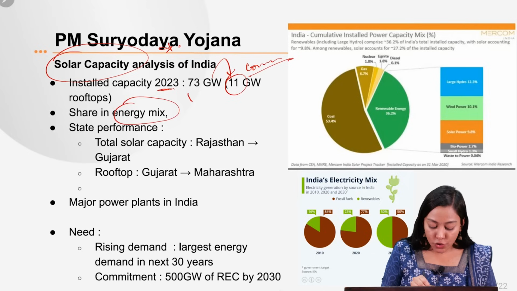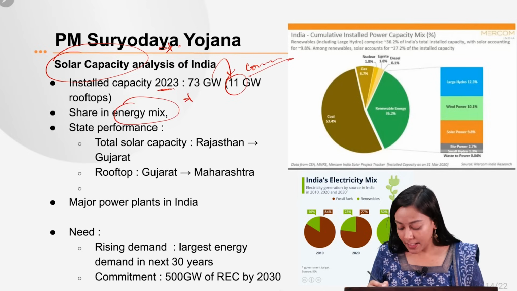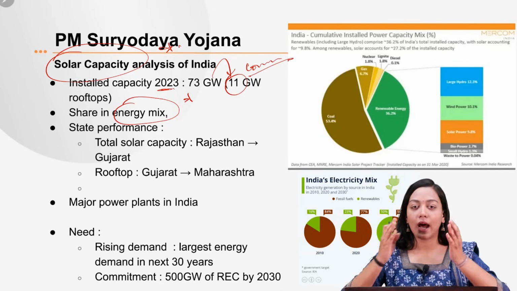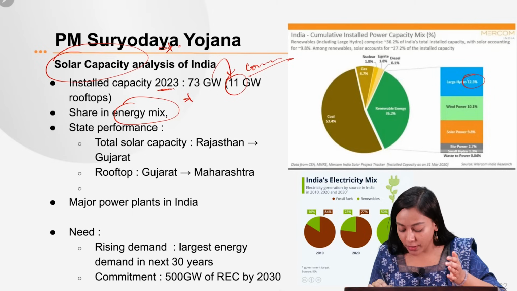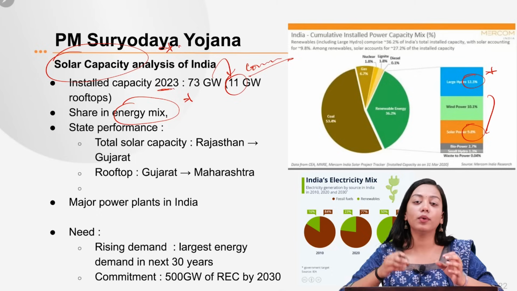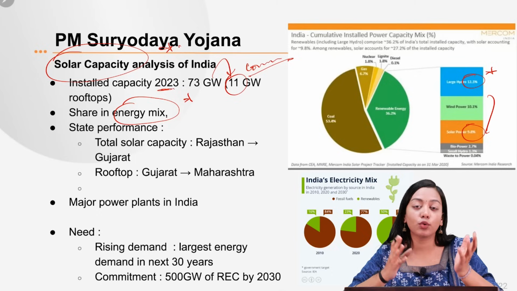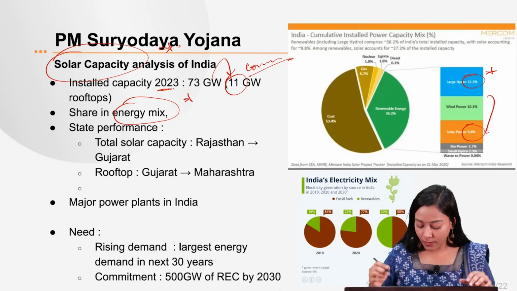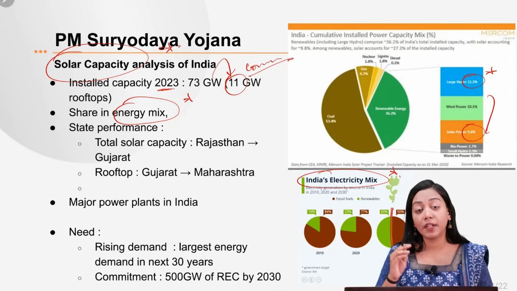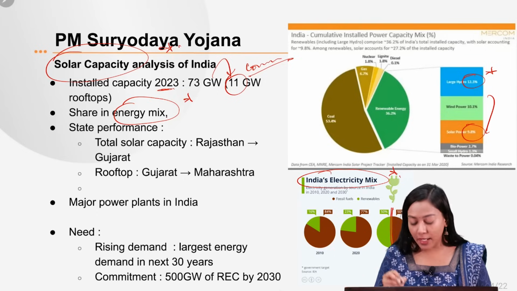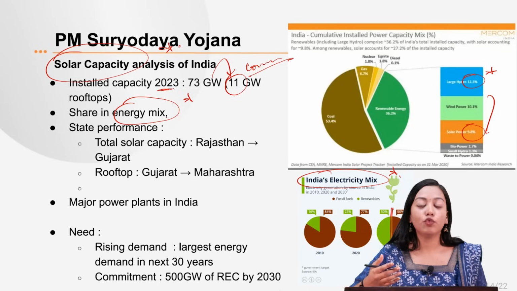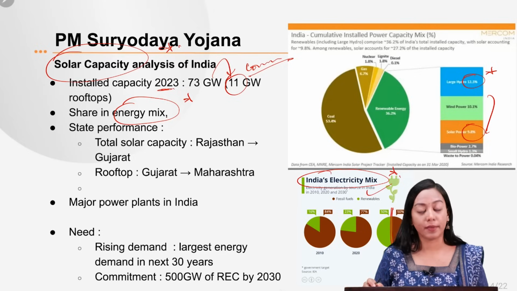Then what is the share of solar power in the energy mix? Well, surprisingly, it is among the highest contributors. If you take into regard the large hydro, then the large hydro and the small hydro together will be the highest contributor in the renewable energy mix, and the second highest one is the solar power with up to 9.8% contribution in the total renewable energy mix of India. You can also see that India has an overarching goal of achieving 50% of its electricity needs from renewable energy only. So revamping, reboosting our solar energy capacity would be very instrumental in achieving goals like Panchamrit.